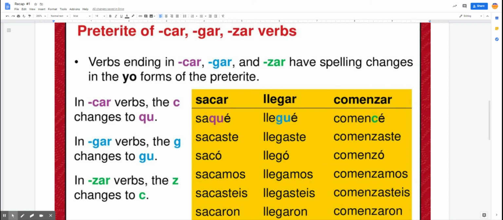We'll have the same exact endings for the rest: aste, ó, amos, asteis, aron. So it's the same thing, except there might be a spelling change in the yo form. Again, car goes to qué, gar goes to gué, and zar goes to cé, and this is only in the yo form. Notice that with comenzar, it goes to c in the yo form, but then look, in the él, ella form and the rest of the forms, the z comes right back.